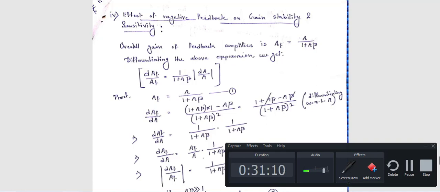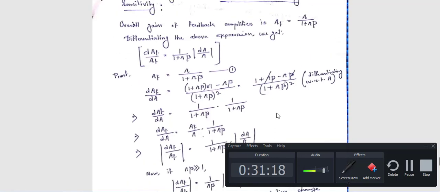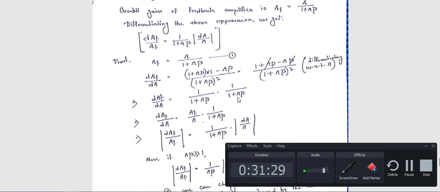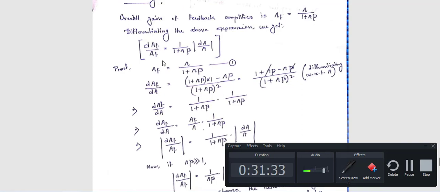So after differentiation we get dAF by AF is equal to 1 by A beta dA by A. Okay, now this is the first expression. That means if we differentiate AF is equal to A by 1 plus A beta using this process, at last your expression will become like this, dAF by AF is equal to 1 by A beta dA by A.